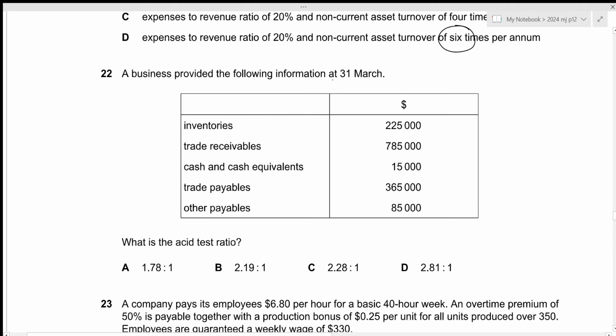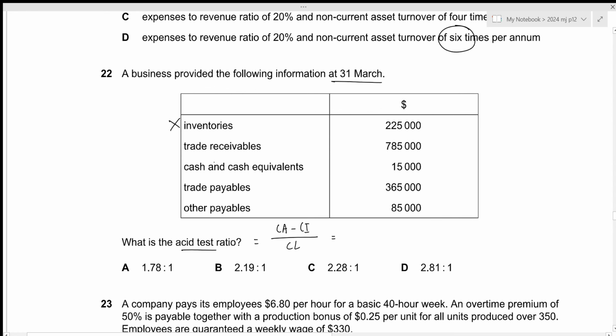A business provided the following information at 31st March. We have inventories, trade receivables, cash and cash equivalents, trade payables and other payables. What is the acid test ratio? So acid test ratio is just our current assets minus closing inventory divided by the current liabilities. In this case, we have inventories right here, so we can just exclude it.